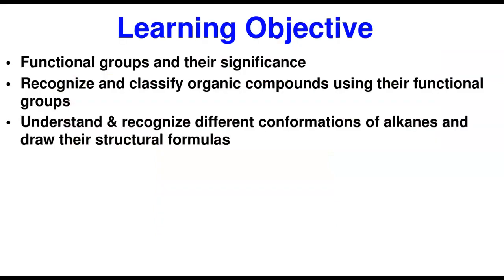Now, what are we going to achieve in this class? At the end of this lecture, we're going to be achieving these goals. Number one, we're going to look at the functional groups and their significance. What is their significance? Why do we even have to talk about them in the first place? Now, we recognize and classify organic compounds using their functional groups. And then we'll understand and recognize different conformations of alkanes and draw their structural formulas.